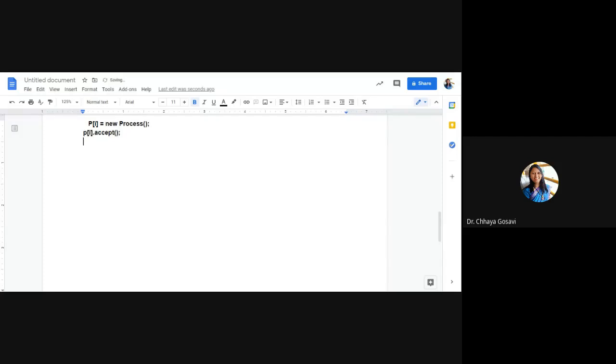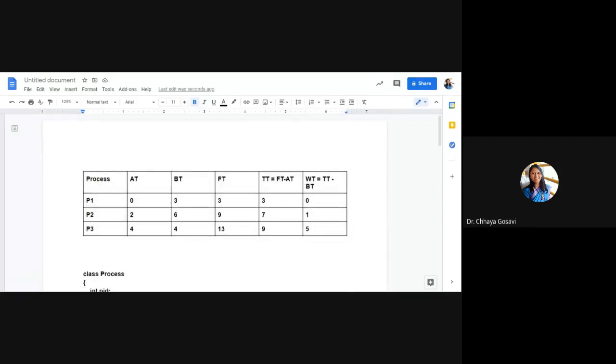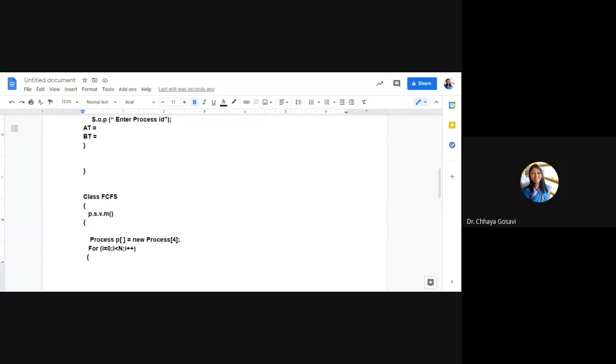Now you have to compute wait time, finish time and turnaround time. So the first thing is how to compute finish time. You called the accept function and you accepted arrival time and burst time for each process. So you have this data in your class. With this information, how are you going to compute finish time? That function can be a function of the class also, compute finish time or compute function. You can have void compute.